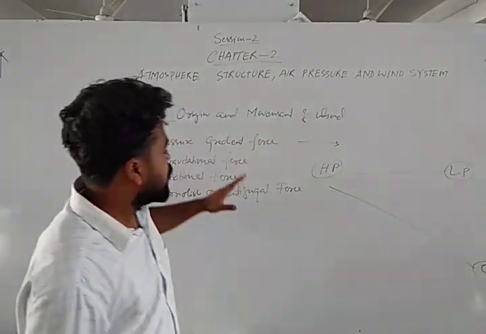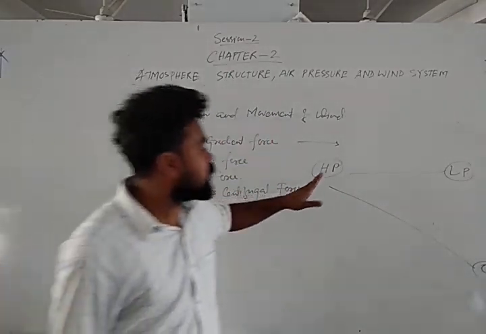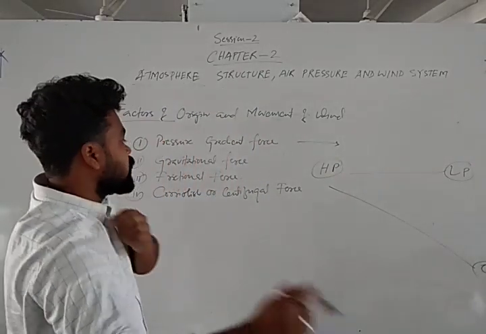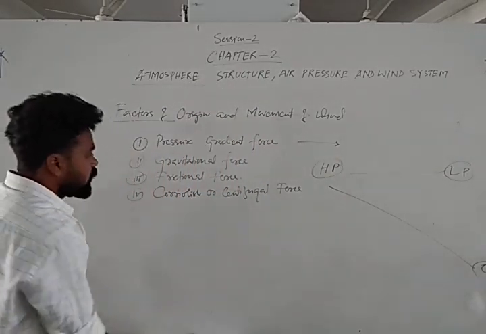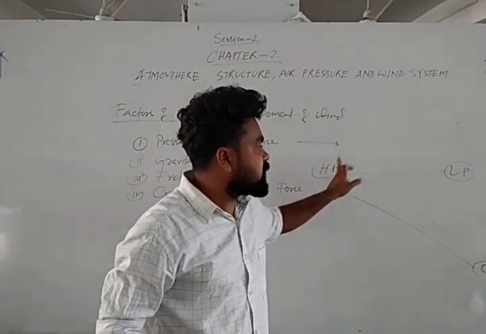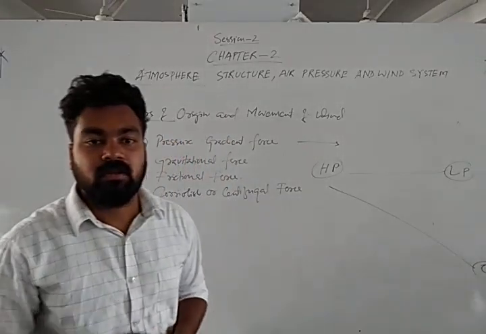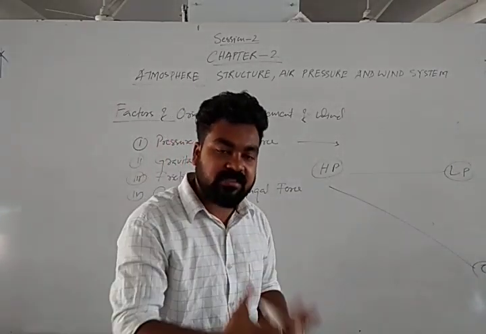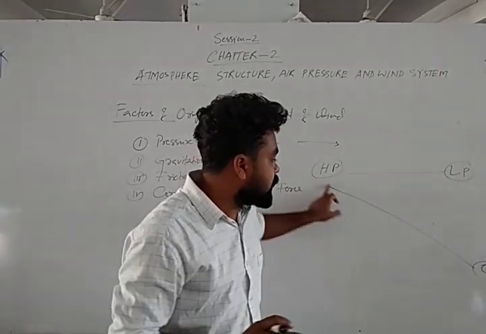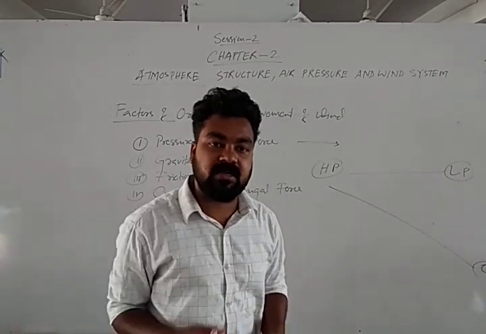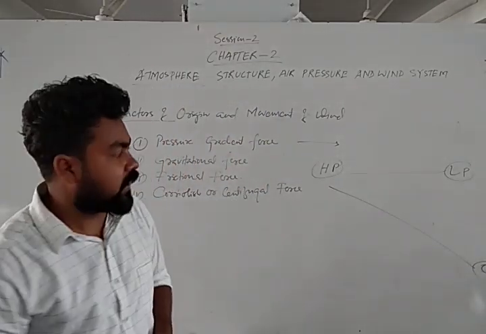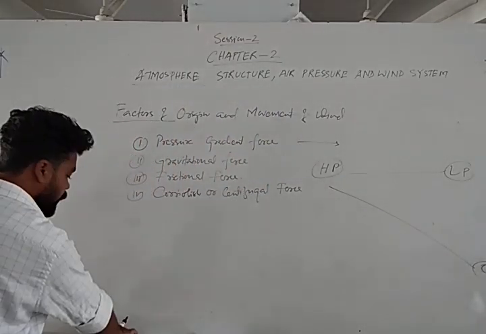So that means the force generated due to movement of wind from one place to another between two regions is called the pressure gradient force. Suppose wind is moving from this place to that place. If it is covering a short distance, then the force, or velocity, will be high. If the distance is increased, the velocity will be low, because the distance is high. So that is called the pressure gradient force.